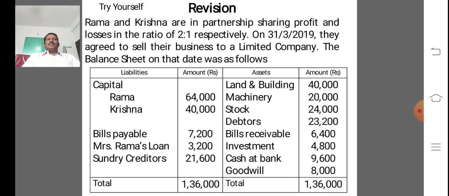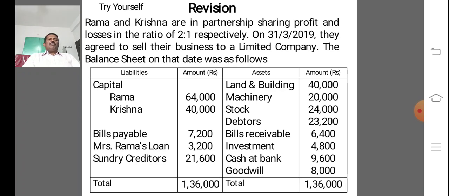Dear students, take yourself. Ram and Krishna are partners sharing profits and losses in the ratio of 2:1 respectively. On 31/3/2019, they agreed to sell their business to a limited company. The balance sheet on that date was as follows. In the liability side, capital Ram and Krishna 64,000 and 40,000. Bills payable 7,200. Mr. Ram's loan 3,200.